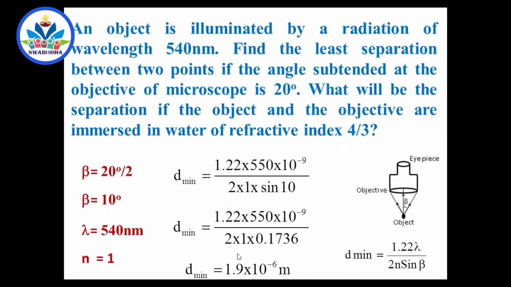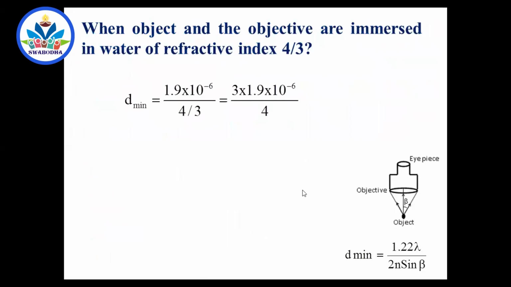That's all. So shall I divide this answer by 4 by 3? That is all needed. So now the minimum distance that can be seen between the two objects clearly is 1.9 micrometer divided by 4 by 3, when the object and the objective are immersed in a medium of refractive index 4 by 3, or into 3 by 4. Answer is 1.425 into 10 to the minus 6 meters.